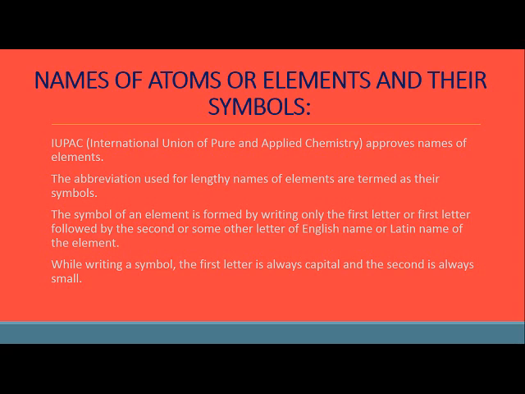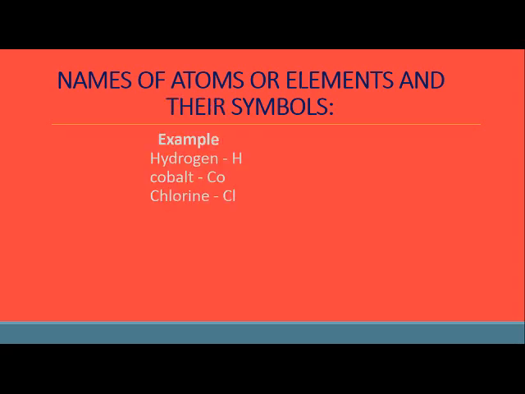Now when we write the symbols, there are certain rules. The first letter has to be capital and the second is always small. I'll just show you an example. For example, hydrogen. So only H is taken, right?